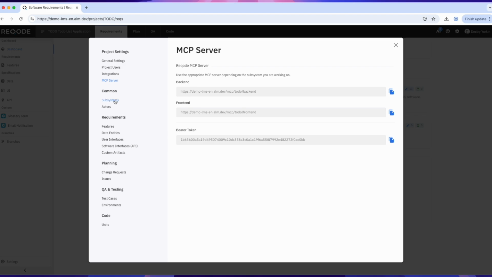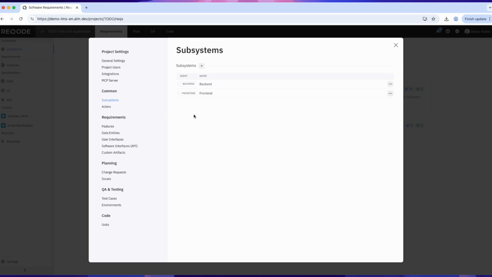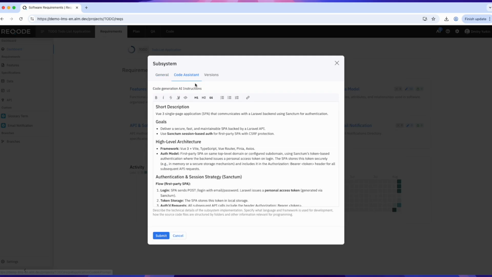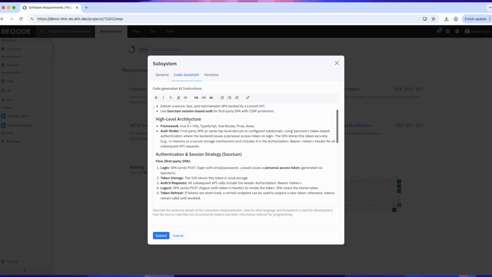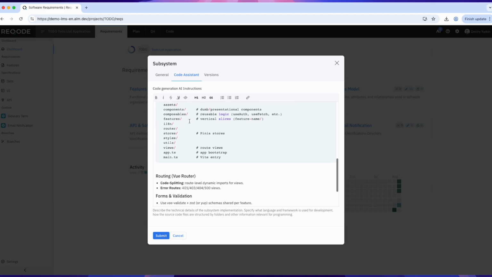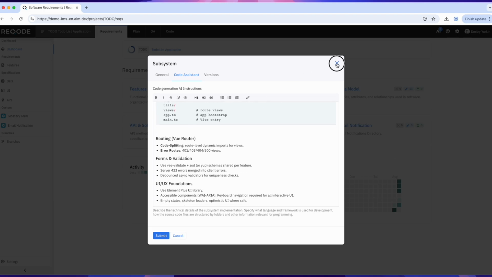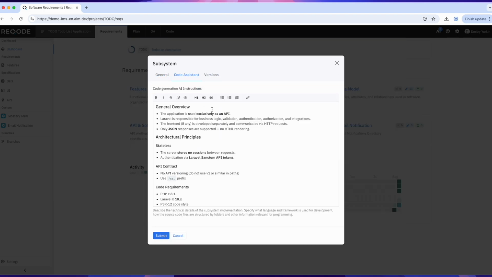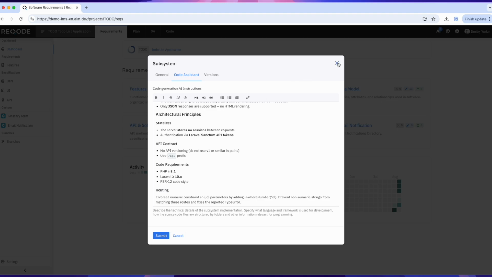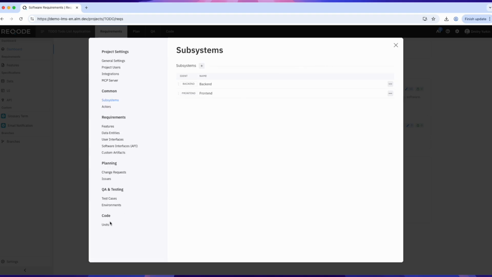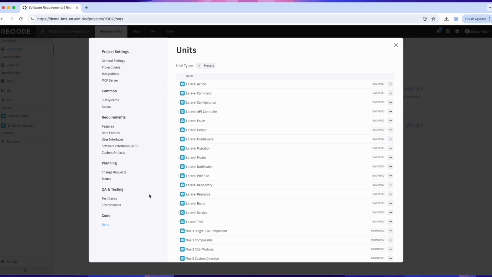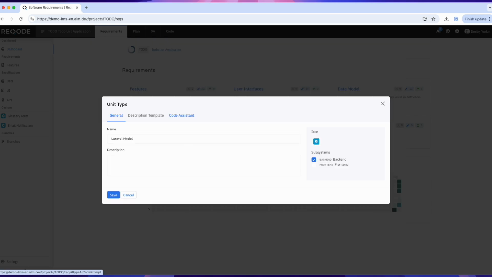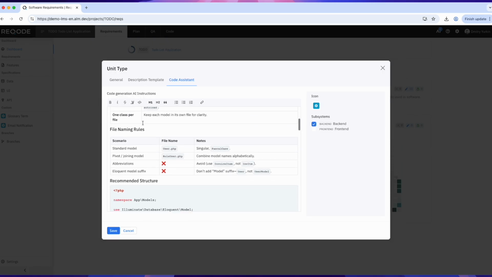Let's open the subsystem settings and look at their manifests. Manifests store the main details about a subsystem, what tech stack it uses, how files are organized, and so on. In our case, the front end is built with Vue 3 and TypeScript, and the backend uses the Laravel framework. More detailed information about implementation is available in unit types. For each type, you can define its special rules, required libraries, or other specifics.